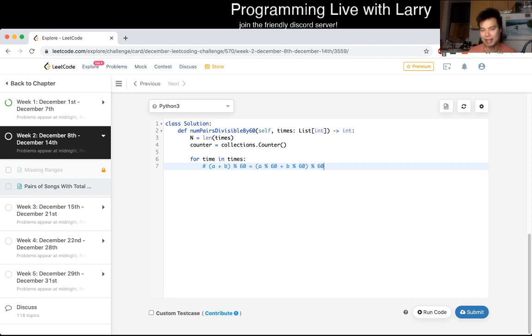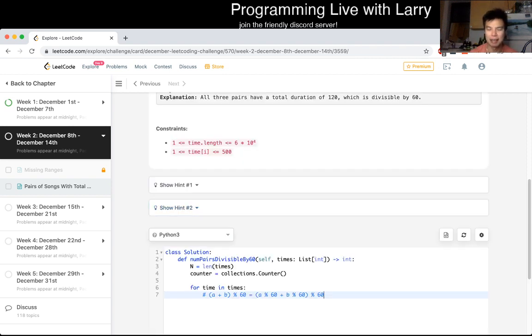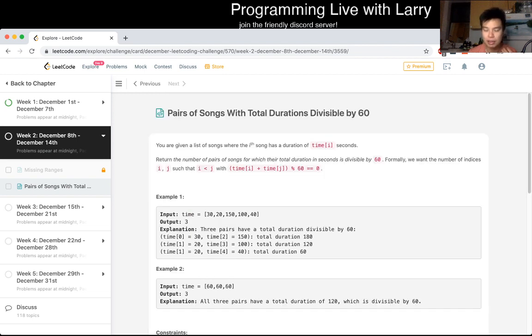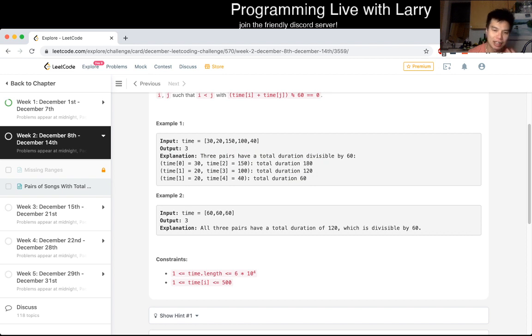So keeping track of that, if a number is greater than 60 or negative, I guess, actually, no, it cannot be negative, then we don't really have to care about the extra. We just have to care about the number minus 60, because as we said, if it's 30, we only need, well, that's an easy example, but if this is 20, you only need 40, or 100 or 160 and so forth, which is 40 plus i times 60.